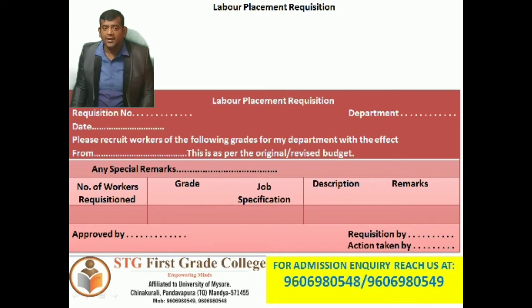That is labor placement requisition number, date, department. Please recruit workers of the following grades for my department with effect from. So he has to mention the date from when he wants those employees to be on the floor. This is as per the original revised budget. So he has to give any specification if he requires: number of workers required, grade, job specification, description and remarks. Approved by, requisition by, then action taken by. So we call this a labor placement requisition.